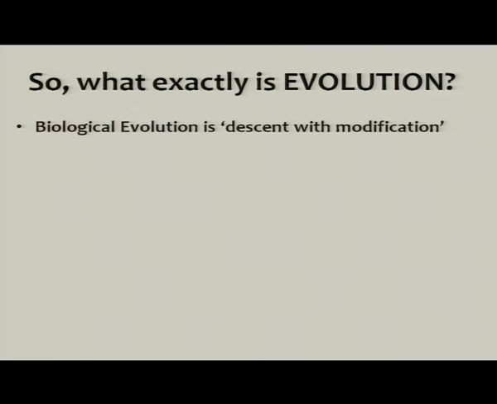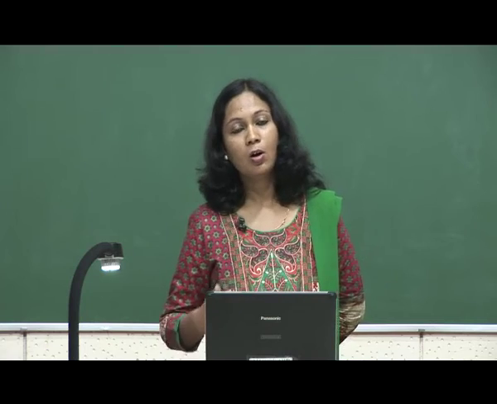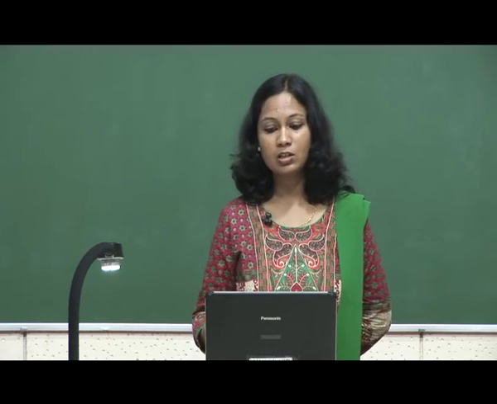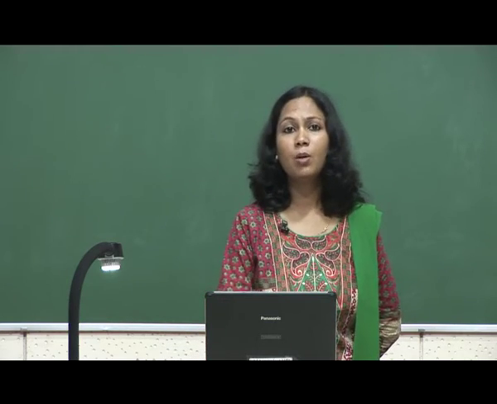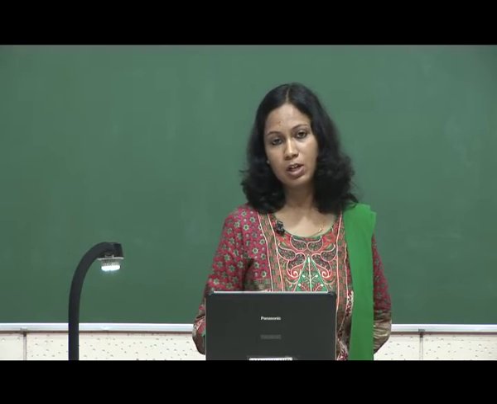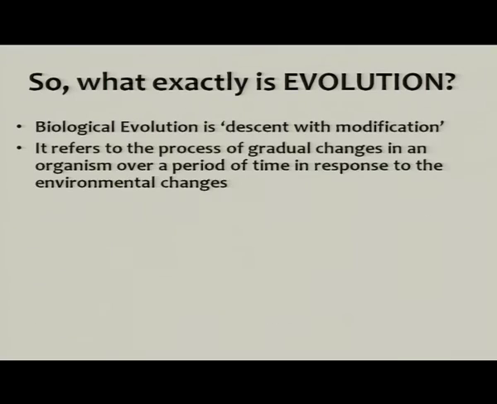Descent with modification means that the life forms are appearing generation to generation on this earth with certain changes, and why do these changes arise? These changes arise because of the environmental responses. The environment is changing, and in order to cope with the changing environment, the organisms are also modifying themselves.